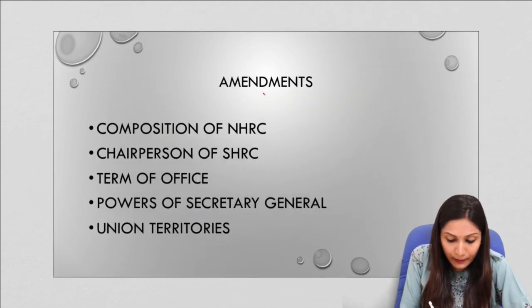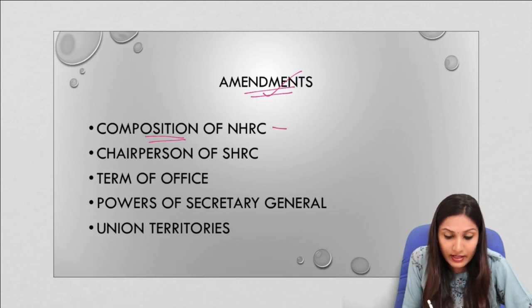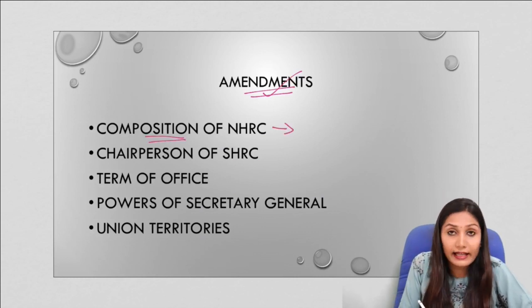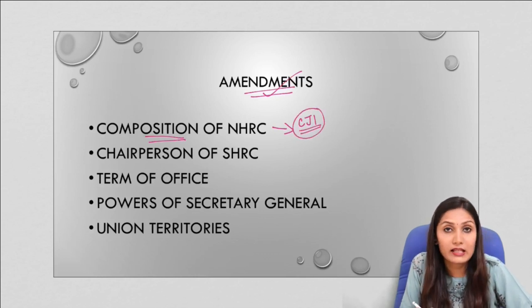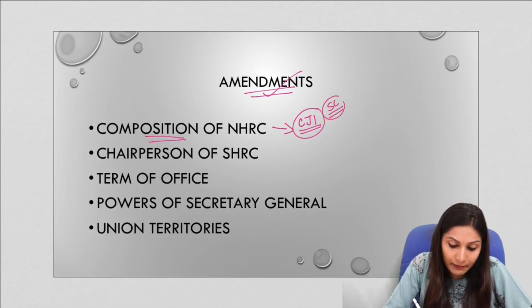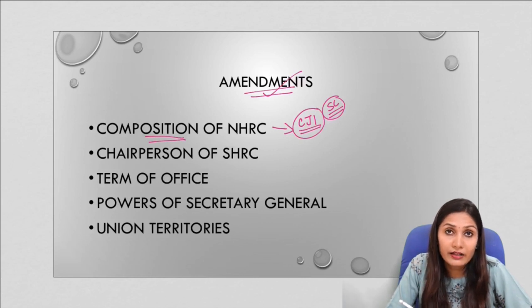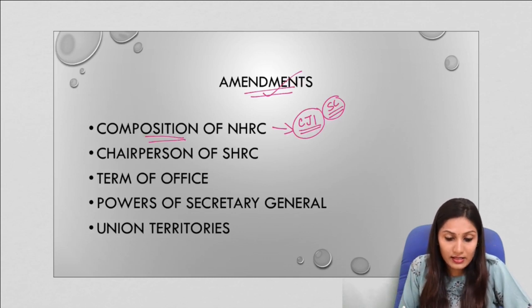Now let us come to the proposed amendments. The first amendment is regarding the composition of the NHRC. In the original Act we have seen that only a former CJI can become the chairperson of the NHRC. Now the proposed amendment says that not only a former Chief Justice of India but also a judge who has served as a Supreme Court judge can become the chairperson of the NHRC. Along with the CJI, this post of chairperson of NHRC is now open to any former Supreme Court judge. So this is the first one.